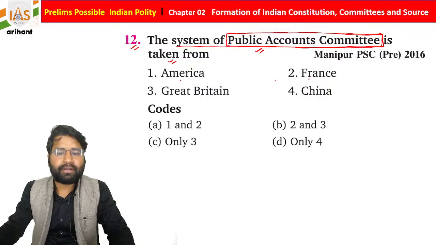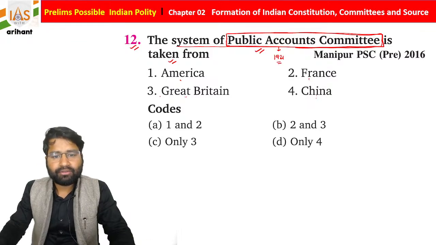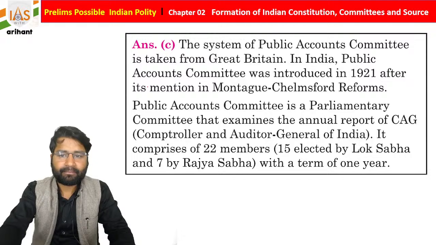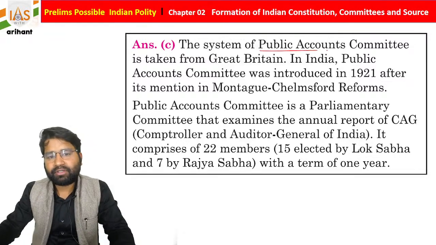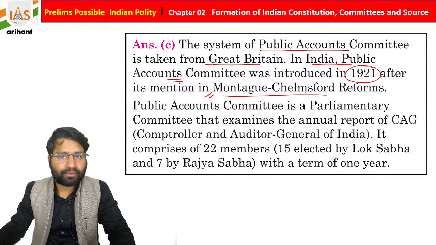America, France, Great Britain, or China? The Public Account Committee was created in 1921 in India, students. So automatically it belongs to Great Britain. The Public Account Committee is taken from Great Britain. In India, it was introduced in 1921 after the Montagu-Chelmsford reforms.